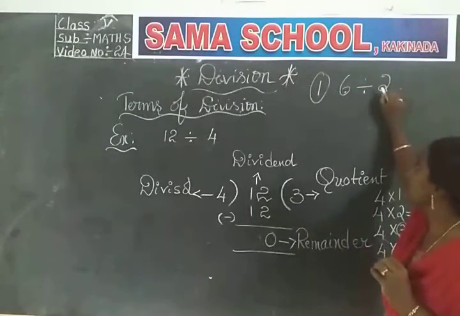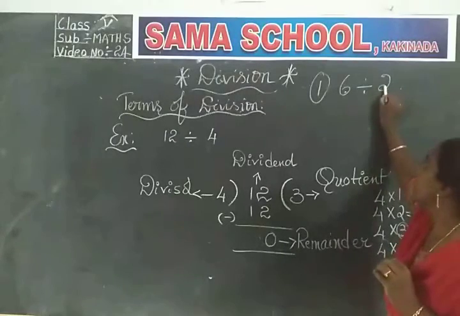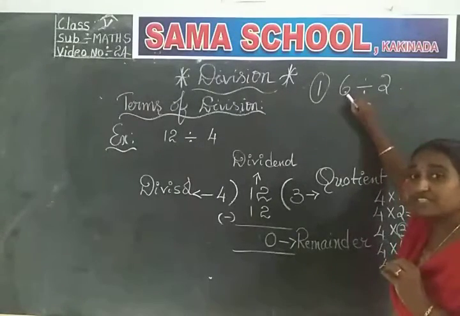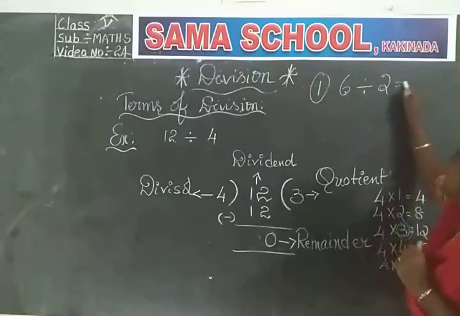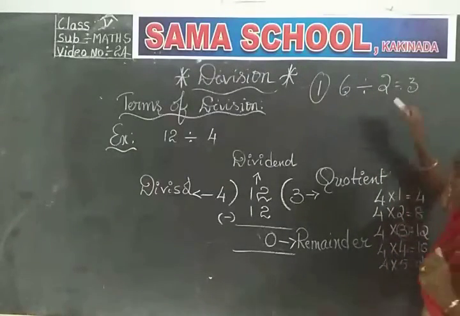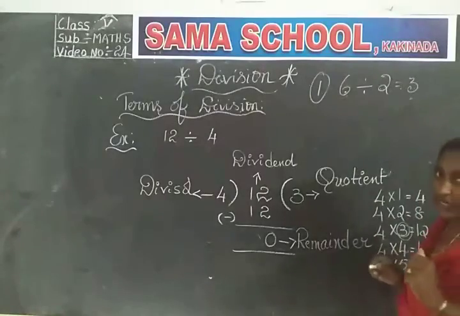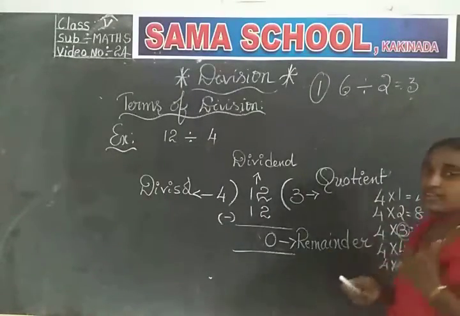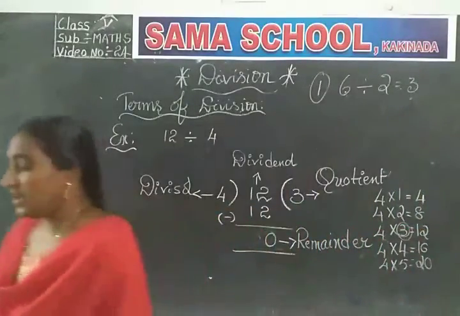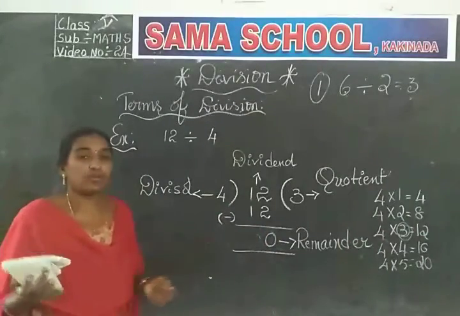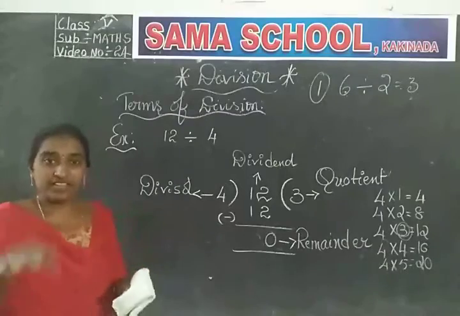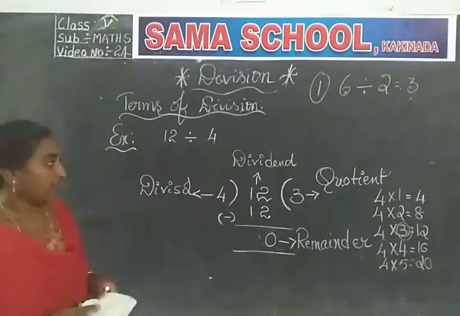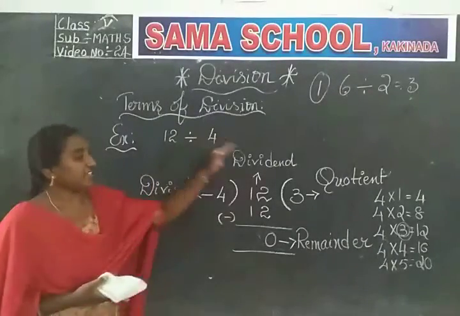See, what is the meaning of this? Easily we can see in the 2 table 6 is there. How many times? 2 1s are 2, 2 2s are 4, 2 3s are 6. So 3 is the answer. This 3 is called the quotient. And finally we get 0 as the remainder. In all divisions we won't get a 0 remainder. Only for some divisions we will get 0 remainder, and for some divisions we get other remainders as well.